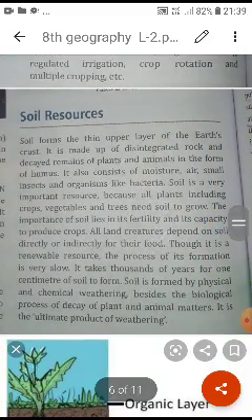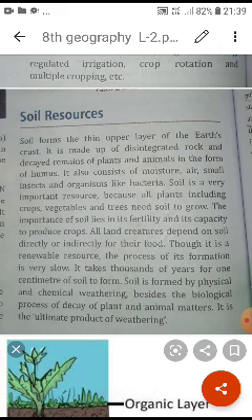So now students, this paragraph is explaining about soil resources. What are the different soil resources for a country? It means how the soil is a resource for us. Soil is important for us, as I started from the first topic of this paragraph.